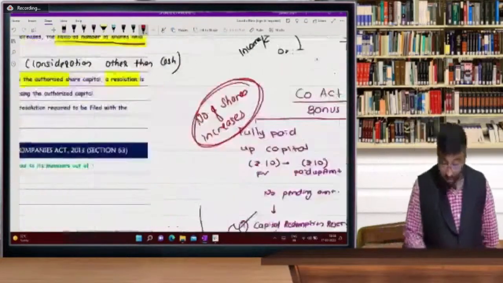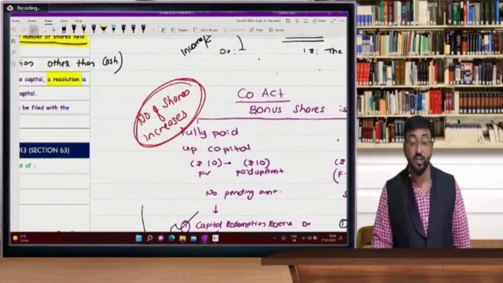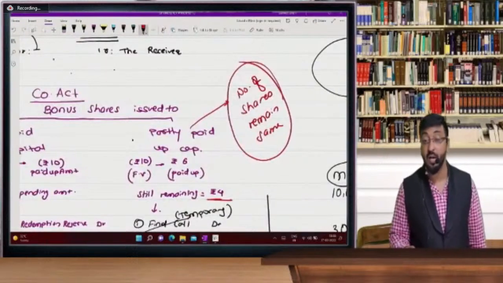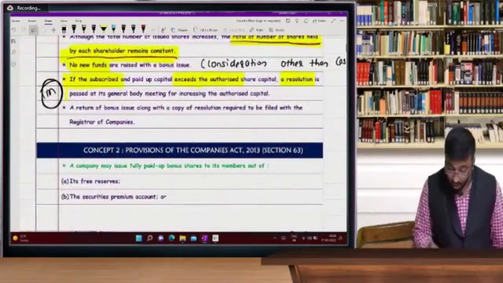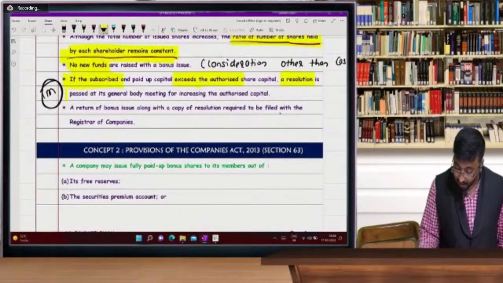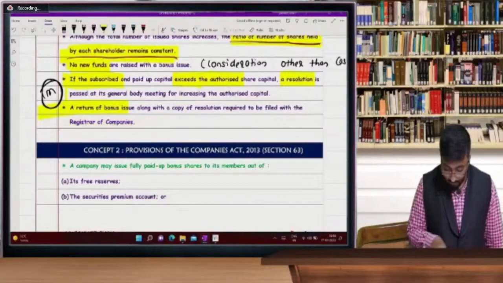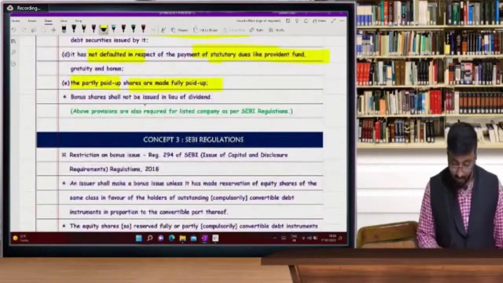Here you are issuing one more share to your shareholder, so the number of shares increases. You cannot increase your number of shares for partly paid up shares. Very, very important: here the number of shares cannot increase.